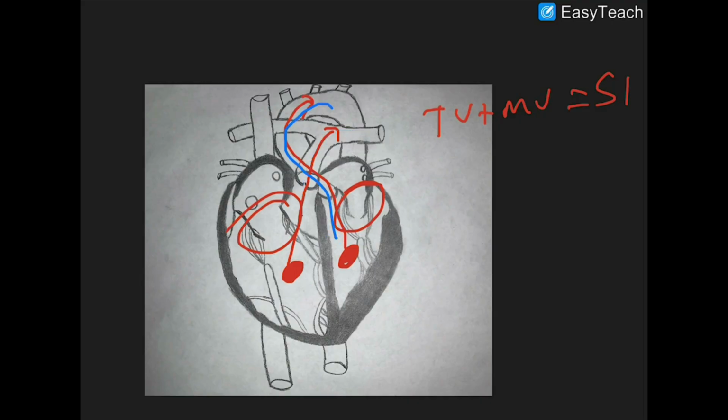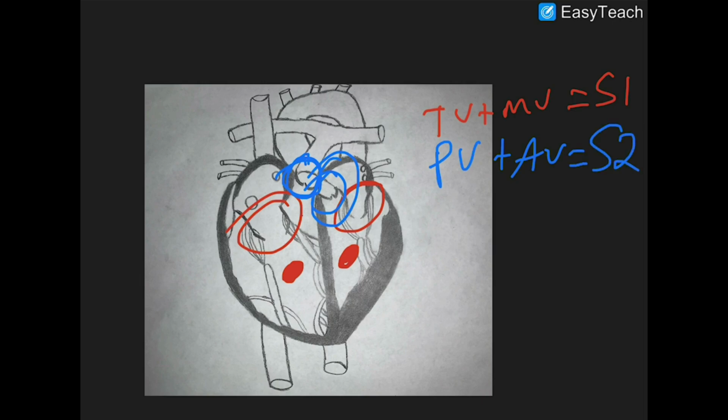So what stops it from coming backwards? Your pulmonary valve and your aortic valve. Once your ventricles contract, your pulmonary valve and your aortic valve need to snap shut. When your pulmonary valve and your aortic valve snap shut, that is your S2 sound. So those are your heart sounds, S1 and S2, and we know how these sounds form based on what valves close.